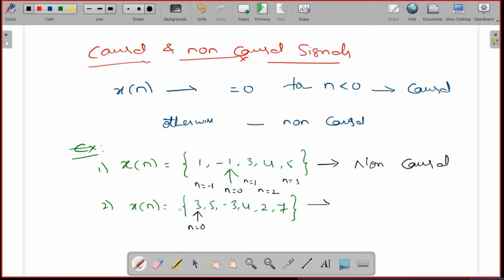Simply, the signal has amplitude 0 for the negative times. So this is simply the causal signal. Like that, by seeing the signal amplitude for the negative time instance, we can conclude whether the signal is causal or non-causal.